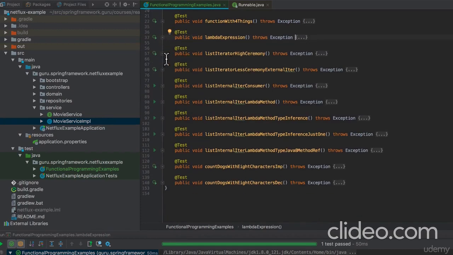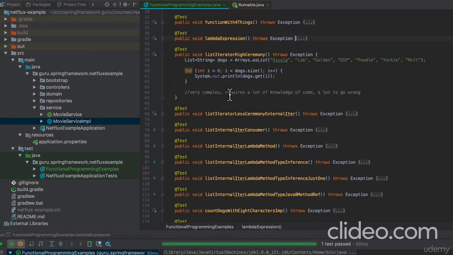Now let's take a look at iteration. Iteration's got some pretty interesting examples that we can go through. So I have a list iterator here. I'm creating an array of dogs. And if you know me very well, I'm kind of partial to Vizslas. I own 2 of those little red hounds.